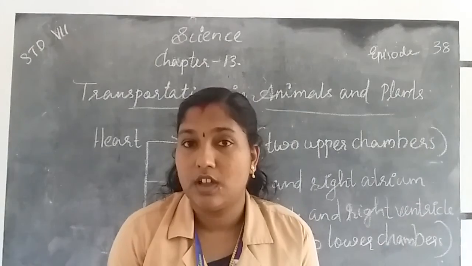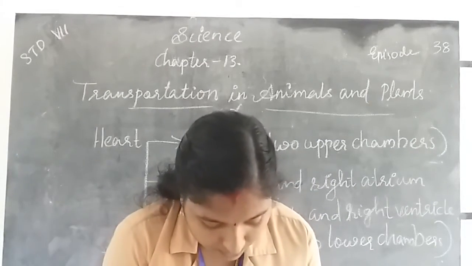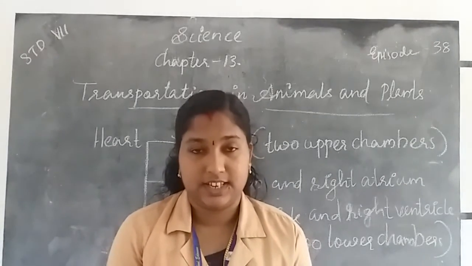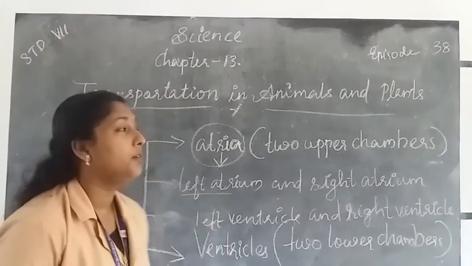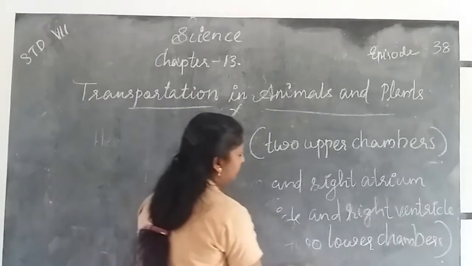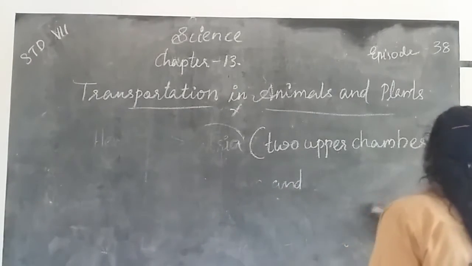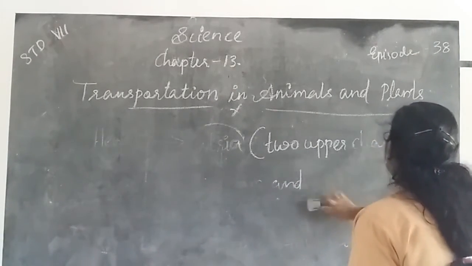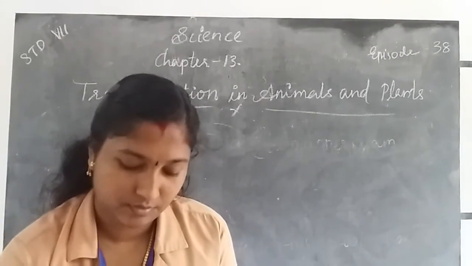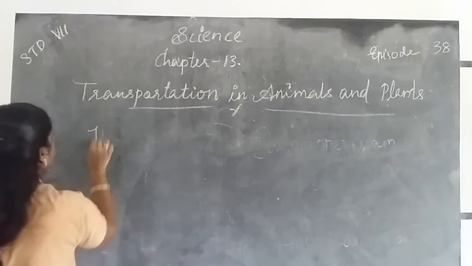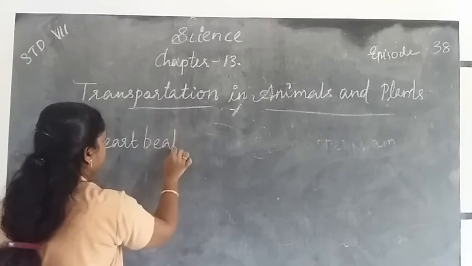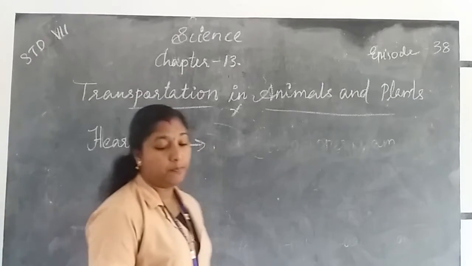Okay, all of you understood? Yes. Next we are going to learn about heartbeat.